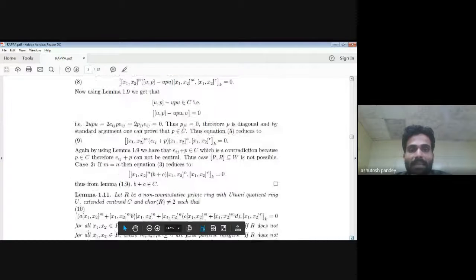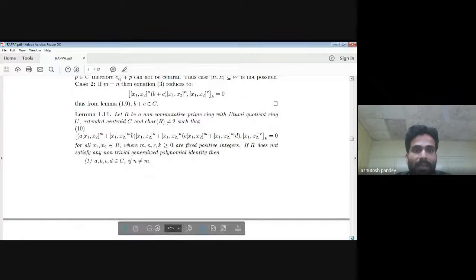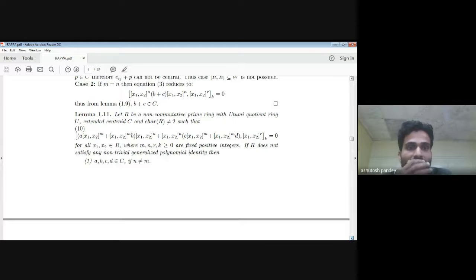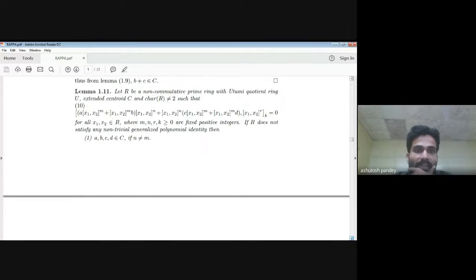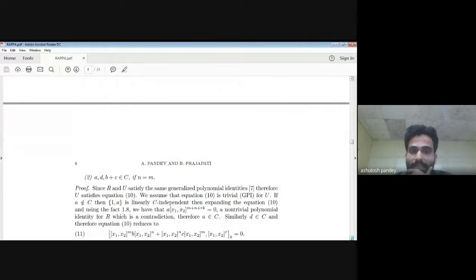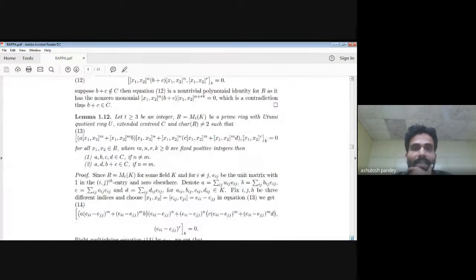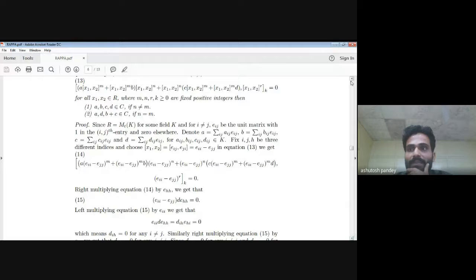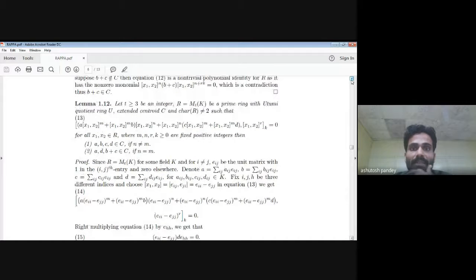Then I prove this lemma 1.1. If capital R does not satisfy any non-trivial polynomial identity, in this case also A, B, C, D is in the center, and [A, D] and B plus C is also in the center. Then I will again prove this same identity over the matrix ring. So if R satisfies this identity, then again A, B, C, D is in the center, or [A, D] and B plus C is in the center.